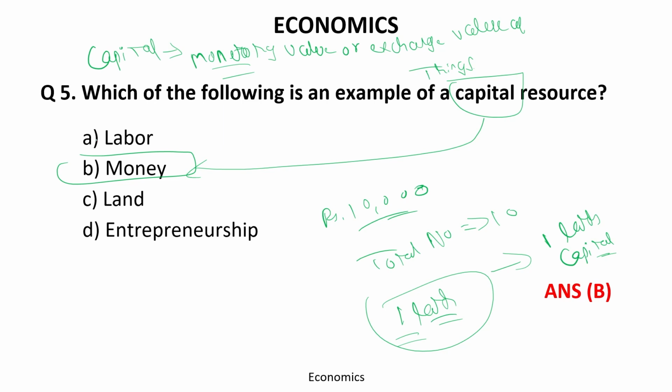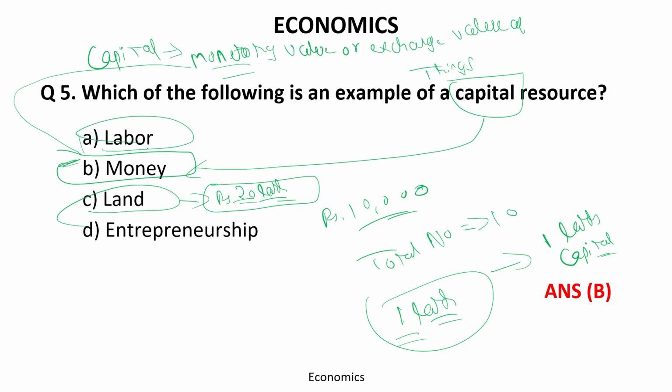This is the capital resource. Money is a very appropriate answer in this question because monetary terms are directly related to money. Your land will not be the capital, but the land's value will be. Suppose you have a land of 20 lakh rupees; the total value of the land will be the capital. Similarly, labor is variable capital. Entrepreneurship is the term for doing business or starting something new. So remember, the answer should be money.